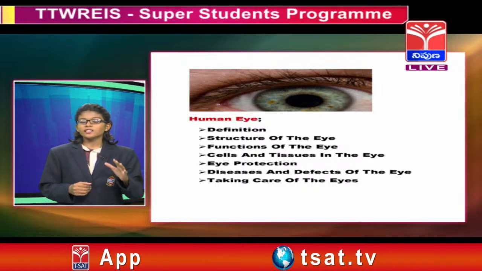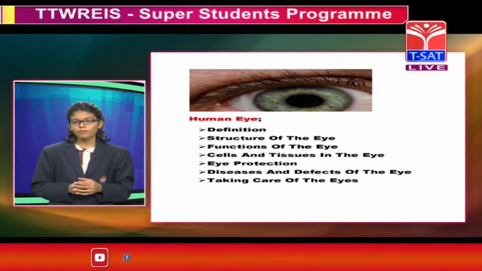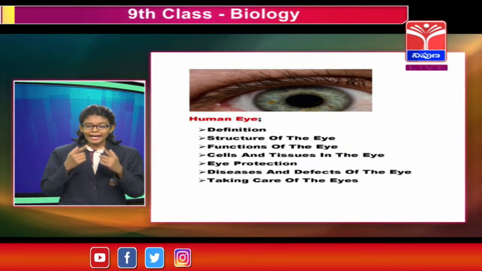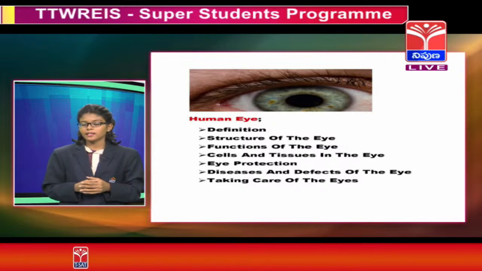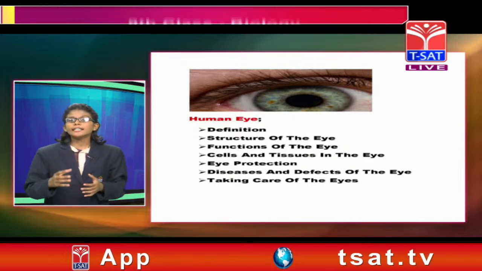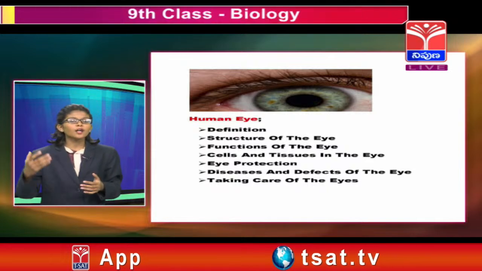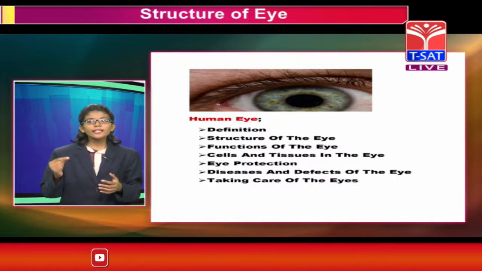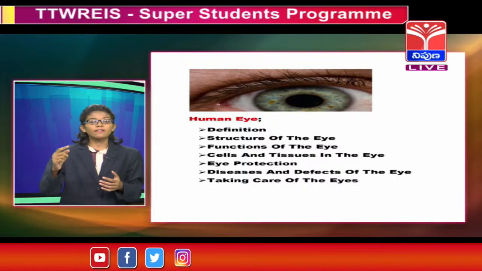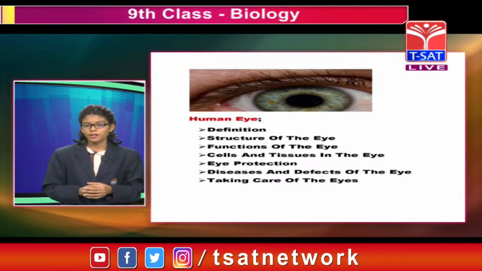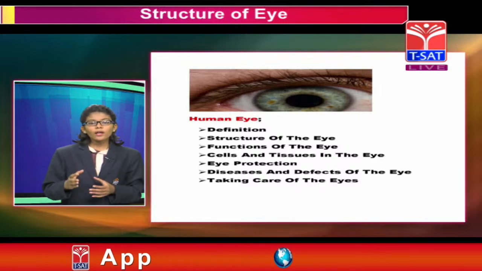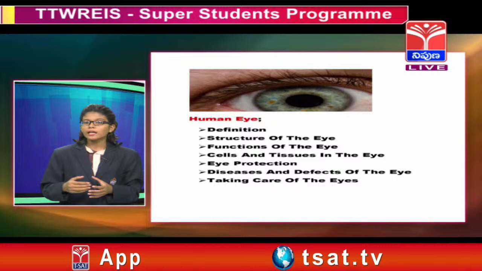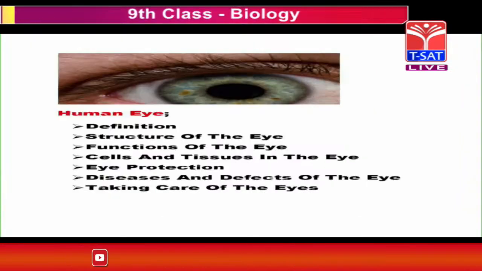So the first one is the structure of the eye. Our eye consists of eyelids, eyelashes, eyebrows and the lacrimal glands. Lacrimal glands are nothing but the tear glands from where the tears are produced. A thin layer called conjunctiva covers the front portion of the eye. Our eyeball is located in the eye socket. Only 1/6 portion of the eyeball is visible to us, but the remaining is inside our eye, so we cannot see it.